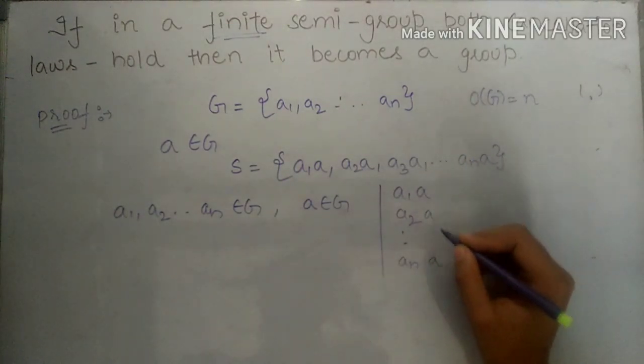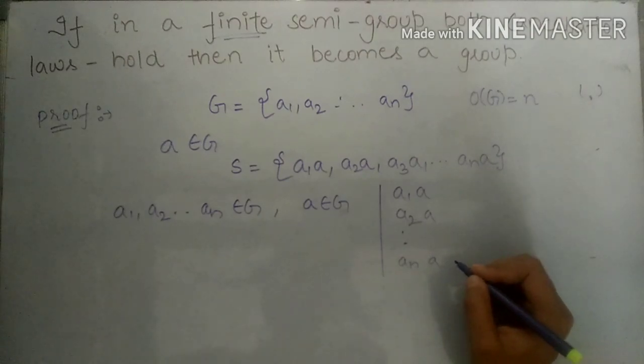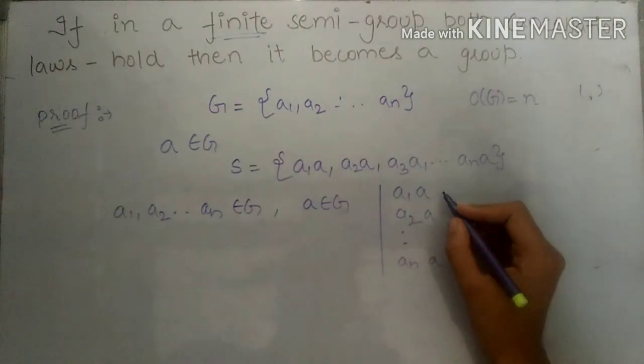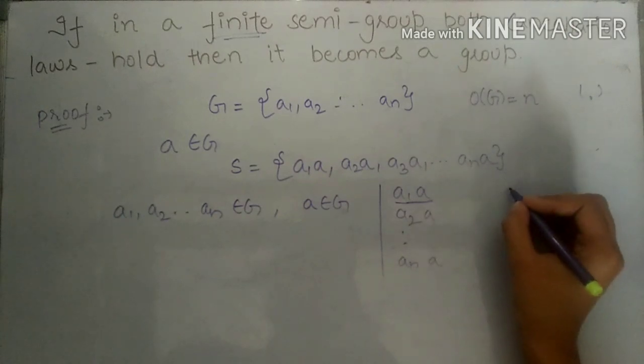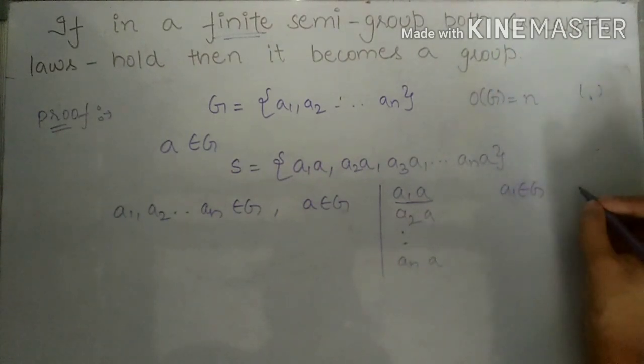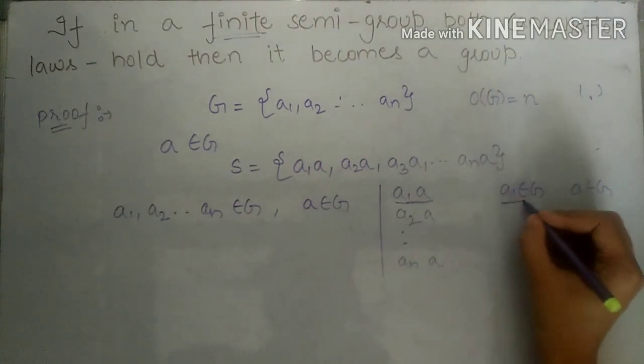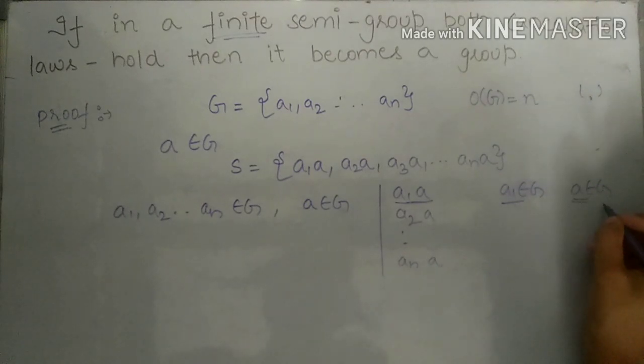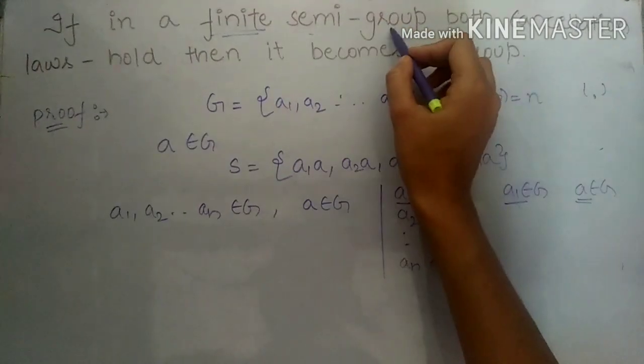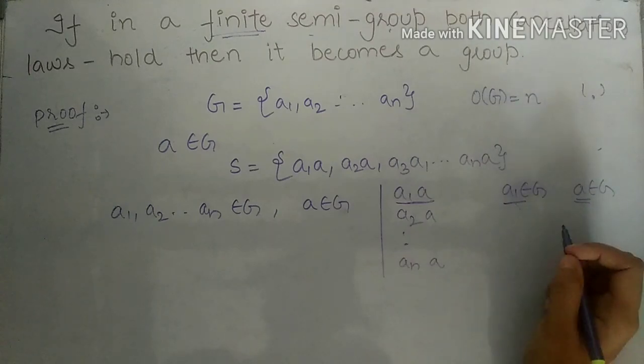So friends, each of these elements is nothing but an element of G. Because if we consider the first element a1a, a1 is from G and a is also from G, and we have just multiplied these two elements of G. We know G is a semigroup, and a semigroup satisfies the closure property.